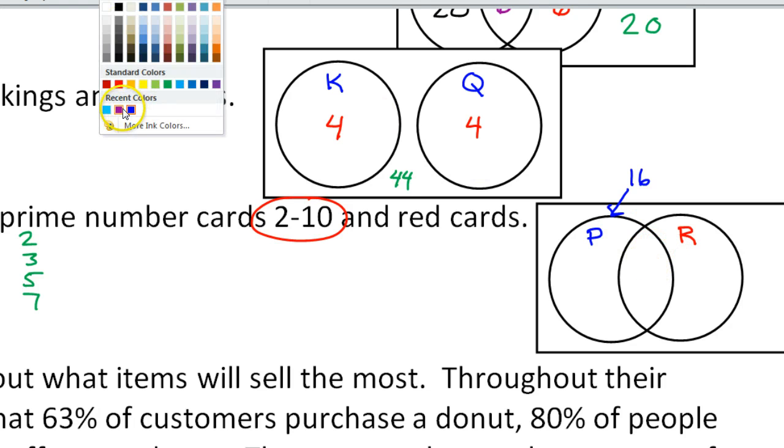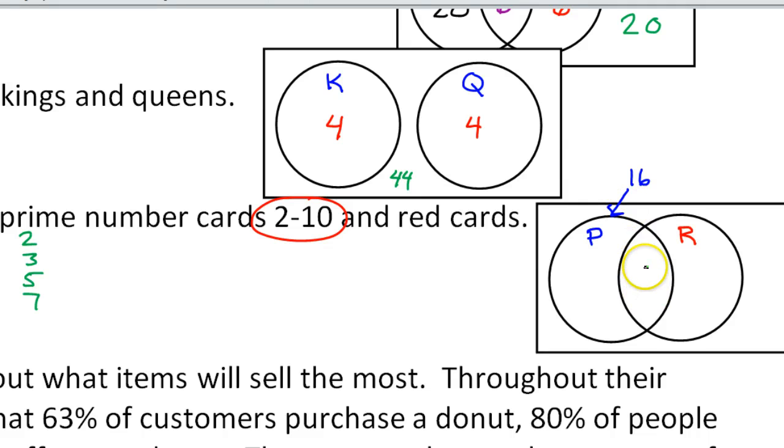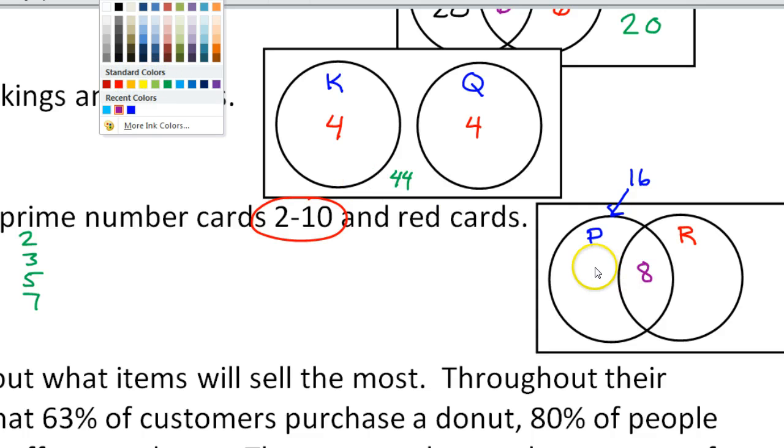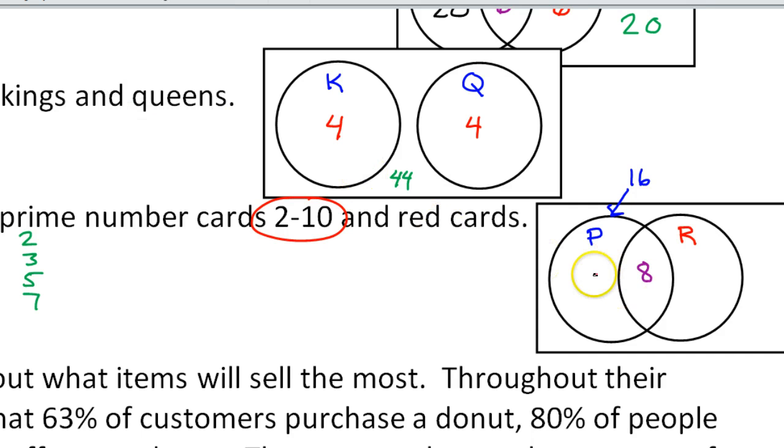That means 8 of them are going to be prime and red. And meanwhile, 8 of them will be prime and not red. In other words, black.